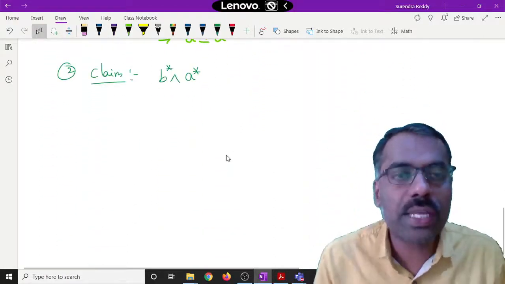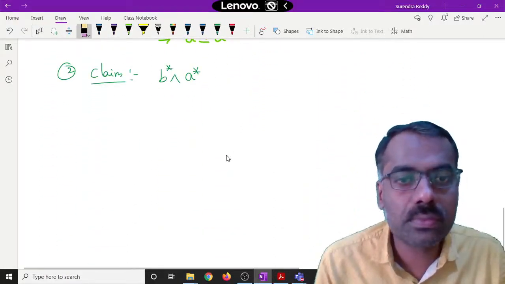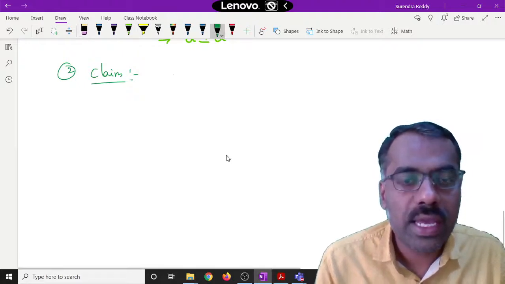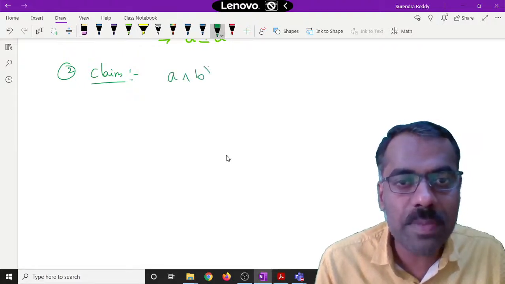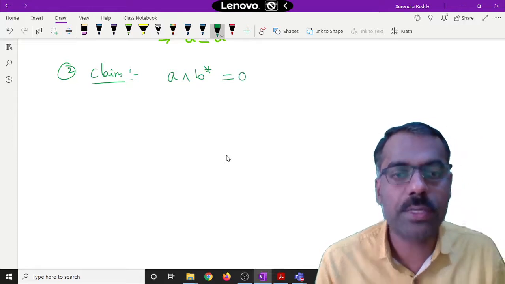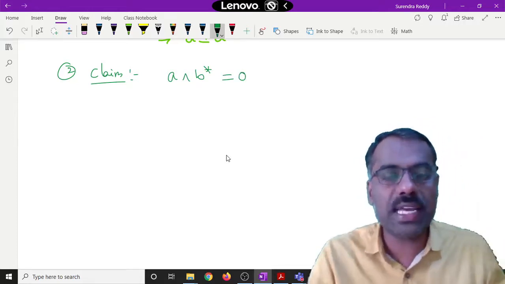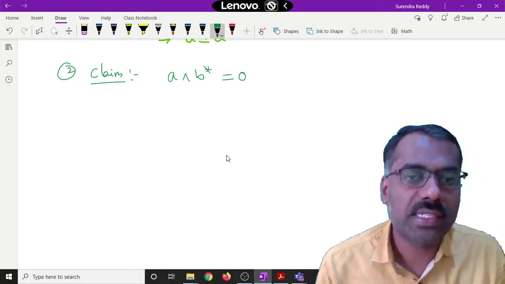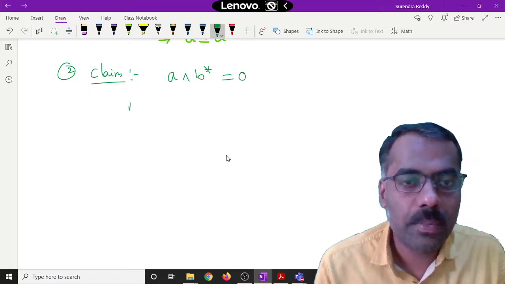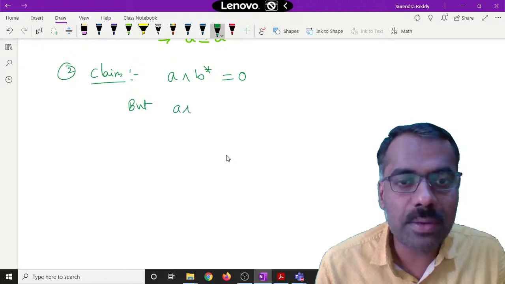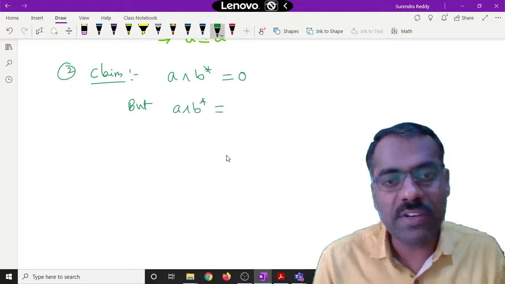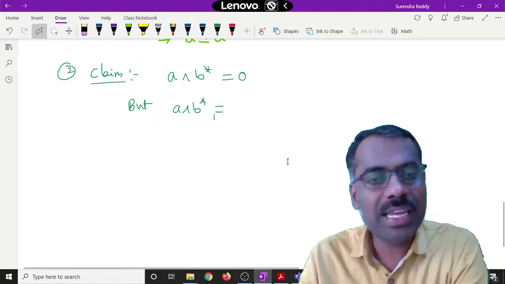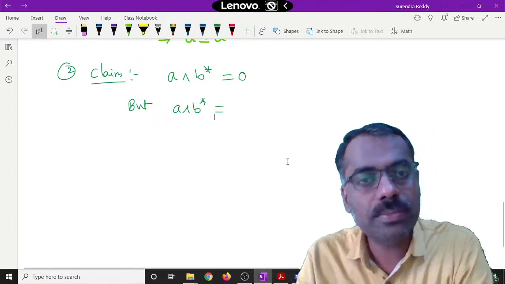So we want to show that A meet x, that is A meet B star, is 0. If we show that A meet B star is 0, then this will be less than or equal to A star. Is this clear? But what is A meet B star? If we can get B somewhere in this expression, then we know B meet B star is 0. Is this clear?